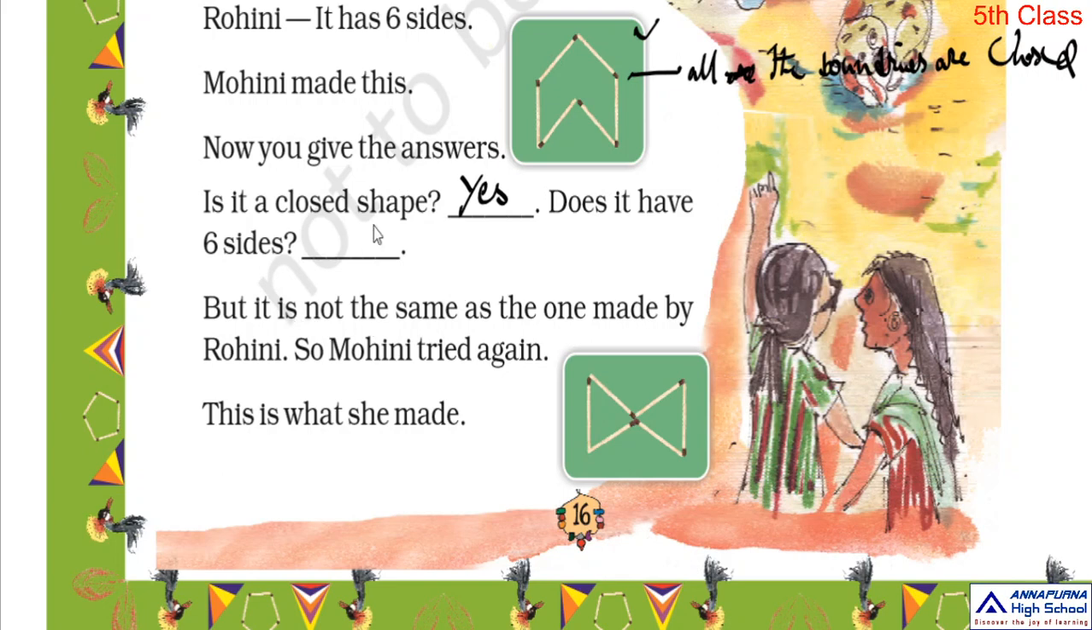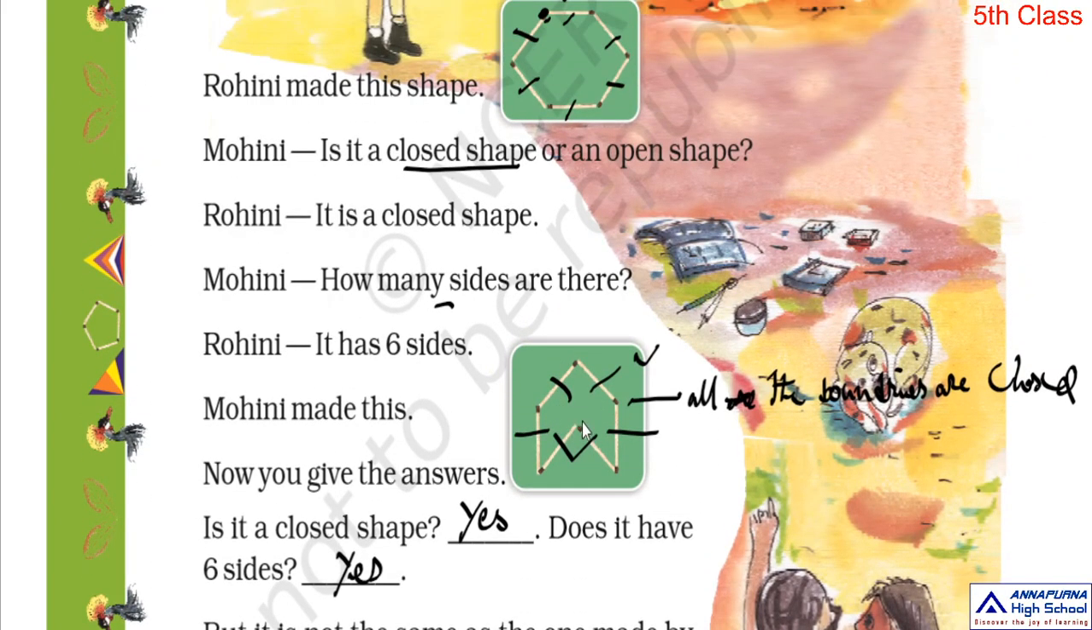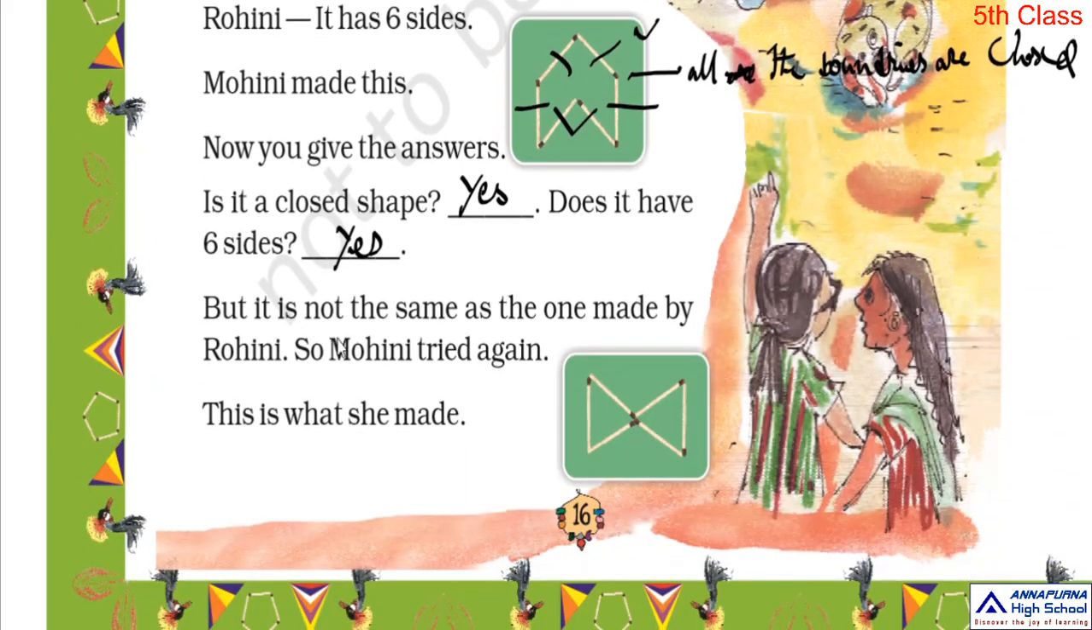Now, does it have 6 sides? Count it. 1, 2, 3, 4, 5, 6. Yes, it has 6 sides. But it is not the same as the one made by Rohini. If you observe these two figures, this figure is made by Mohini and this figure is made by Rohini. Are those two figures the same in shape? No.